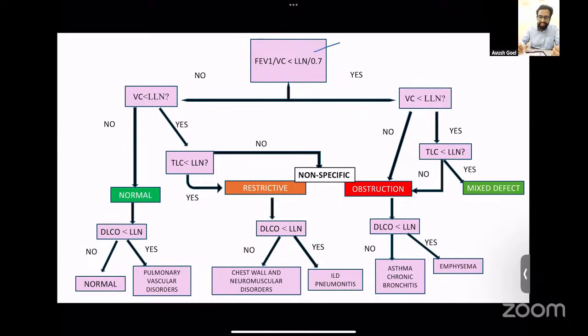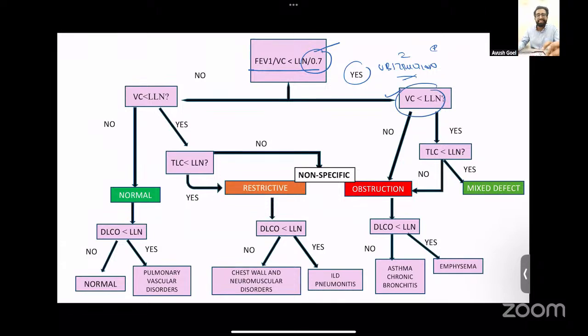So the first thing that you have to do is look at the FEV1 by FVC ratio. If the ratio is less than 0.7, that is less than 70%, this means that the patient is having obstruction. Next, if the patient has obstruction, you look at the vital capacity. If the vital capacity is less than the lower limit of normal, that is, the vital capacity is abnormal, this means that along with obstruction, there can be restriction as well. You think towards a mixed defect.